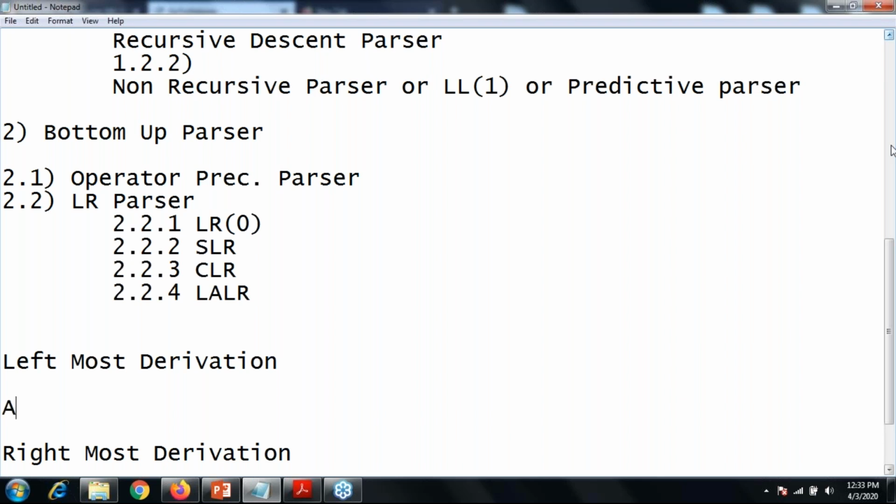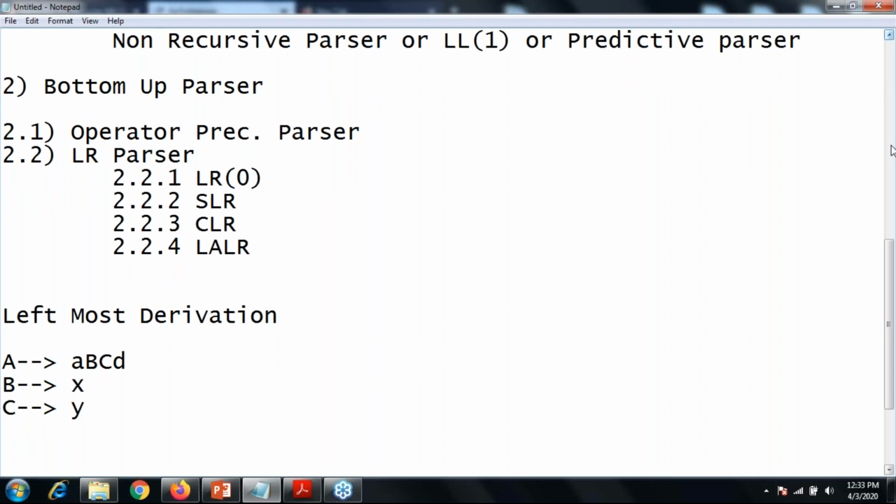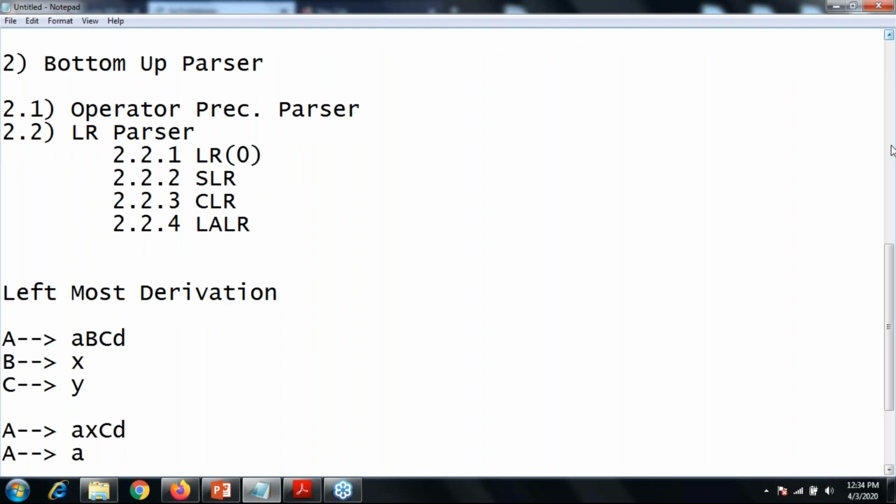Say for example A, B, C and D, where B can produce x, and C can produce y. For the given grammar, I generate A as it is, then replace my B with small x, C as it is and D. In the second step, I replace C with y and keep A, x and D as they are. This is known as the leftmost derivation.